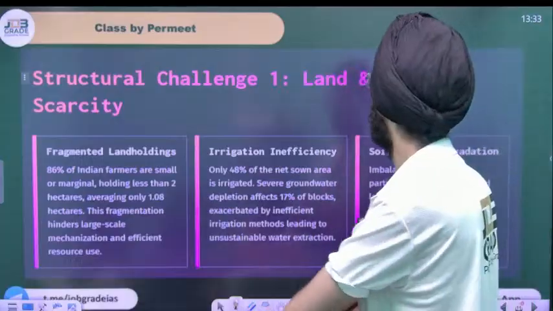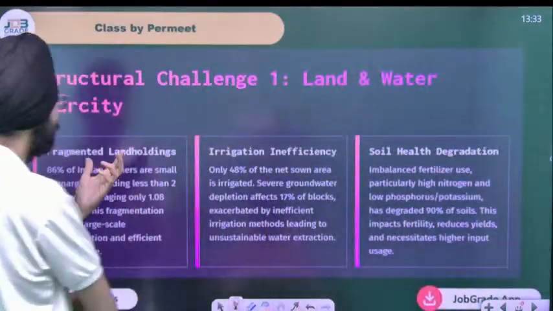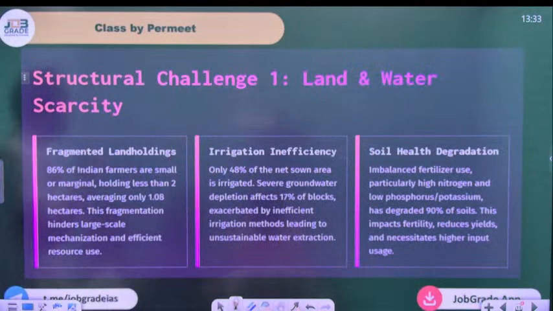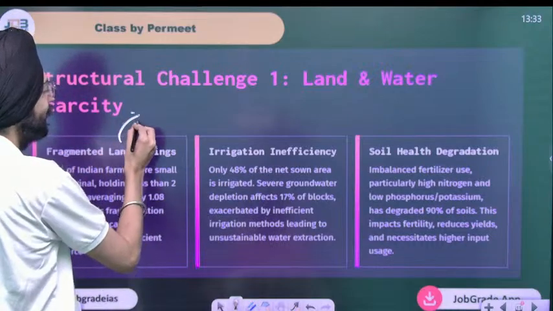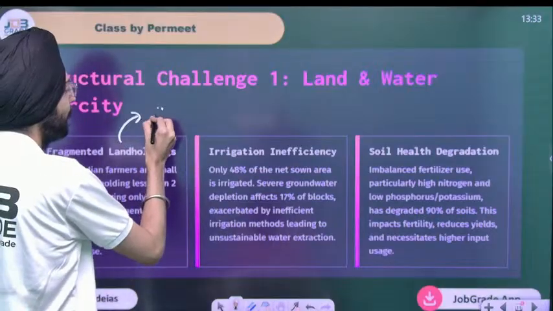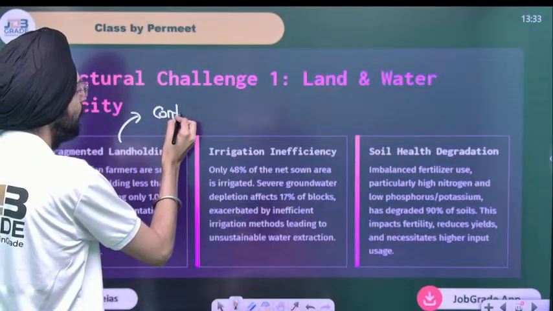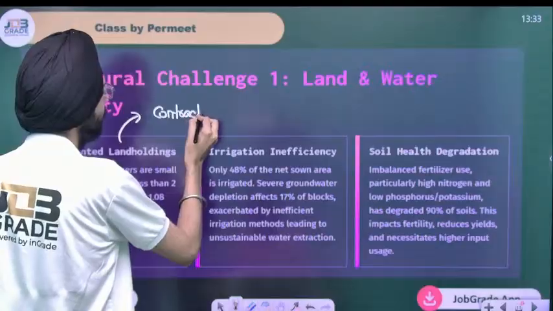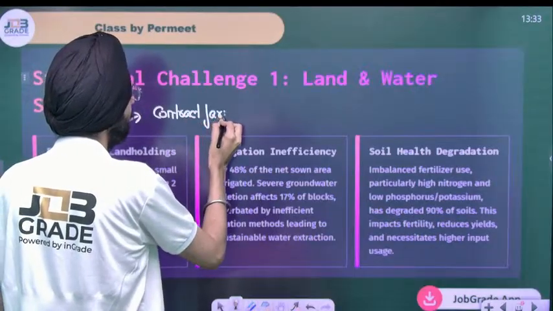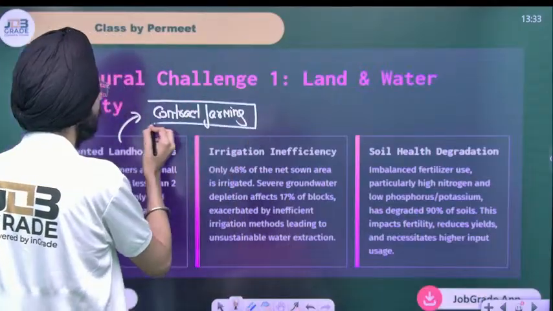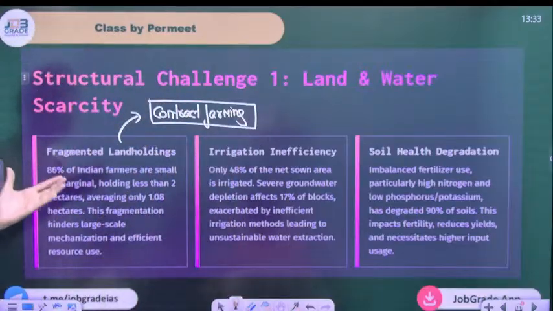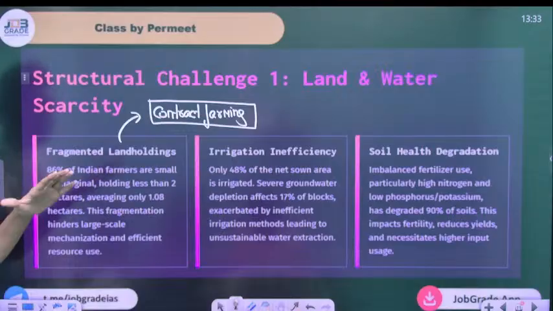See, the structural challenge: land and water scarcity, fragmented land holding. One of the major issues I've told is that because of the fragmented land holdings, you can't enter into contract farming directly. 86% of Indian farmers are small and marginal. They are holding less than 2 hectares.